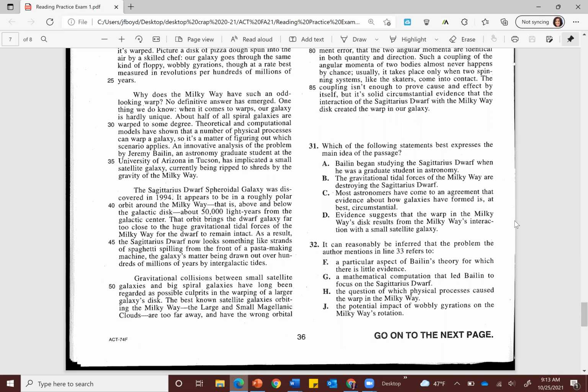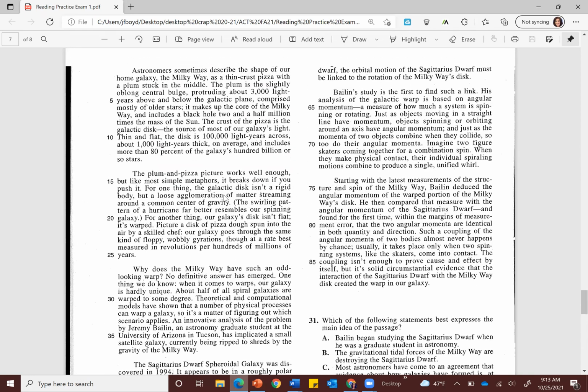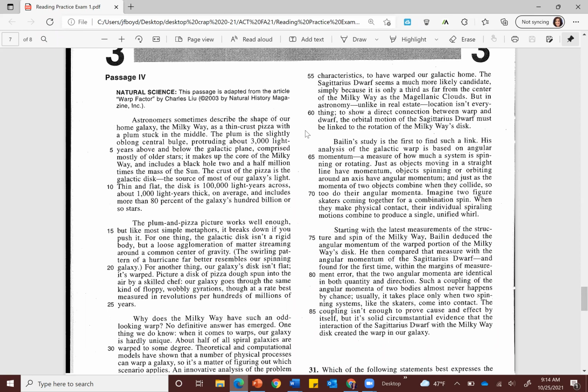The correct answer for 31 is D. Evidence suggests that the warp in the Milky Way's disk results from the Milky Way's interaction with a small satellite galaxy. This is a key ideas and details question, and there are a lot of those in this passage, just a heads up. We can refer to the beginning of this passage in order to support that answer.